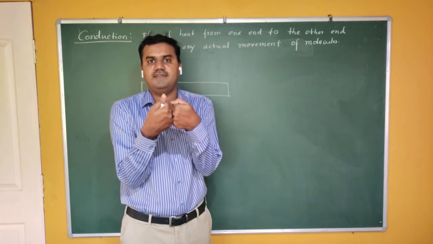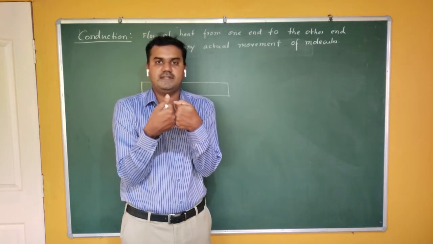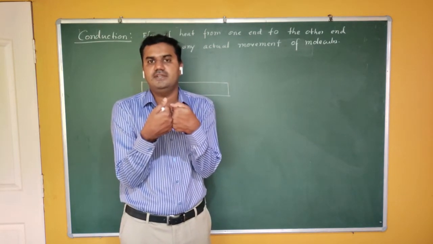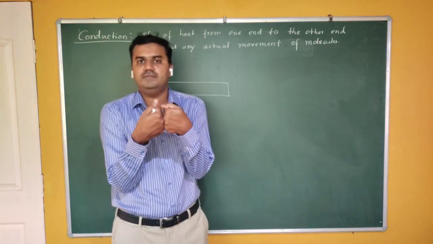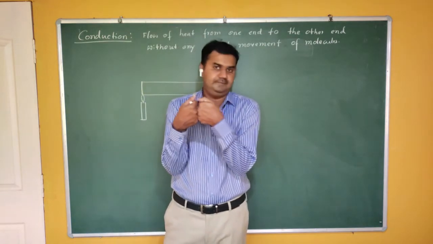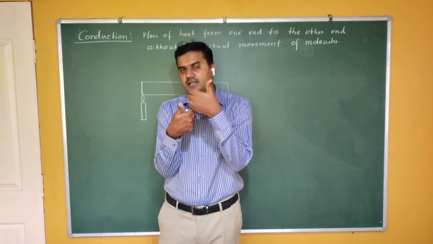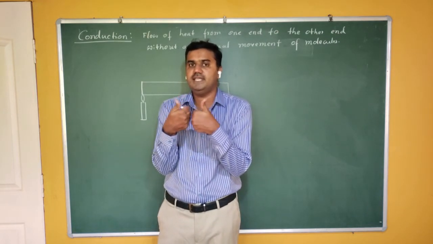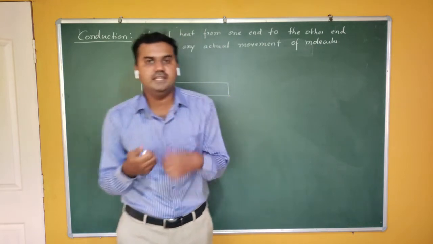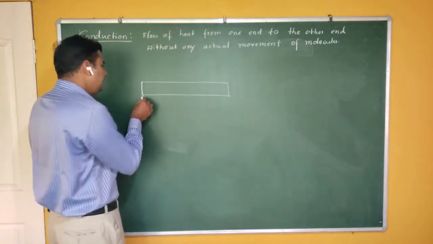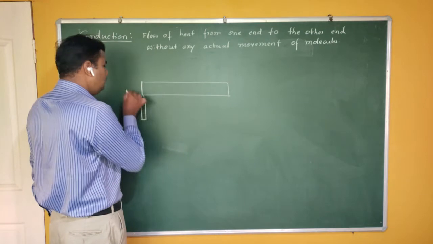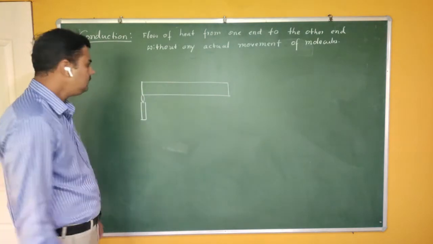If both bodies have the same temperature, 100 degrees centigrade and 100 degrees centigrade, then heat doesn't flow. Actually, there is no net movement of heat. Heat flows only when one body is at 100 degrees centigrade and the other body is at 50 degrees centigrade. So if I heat one end, what happens?